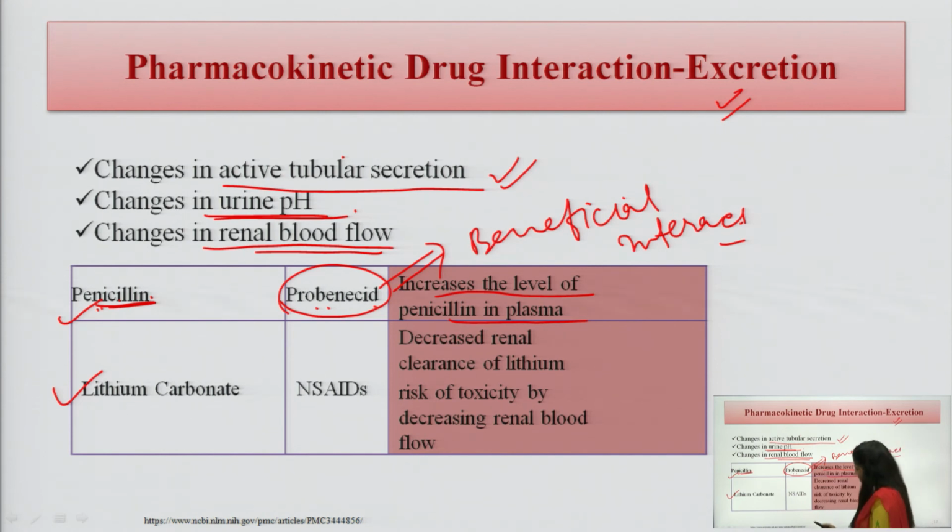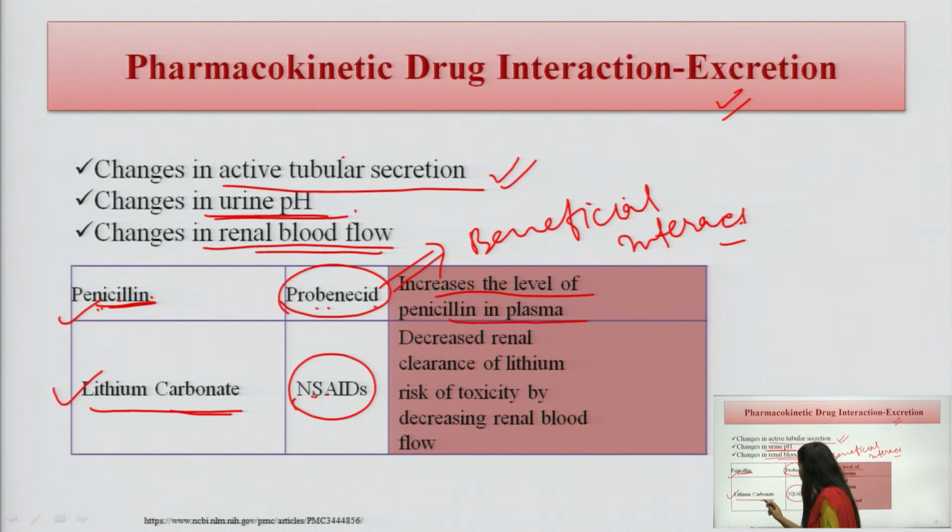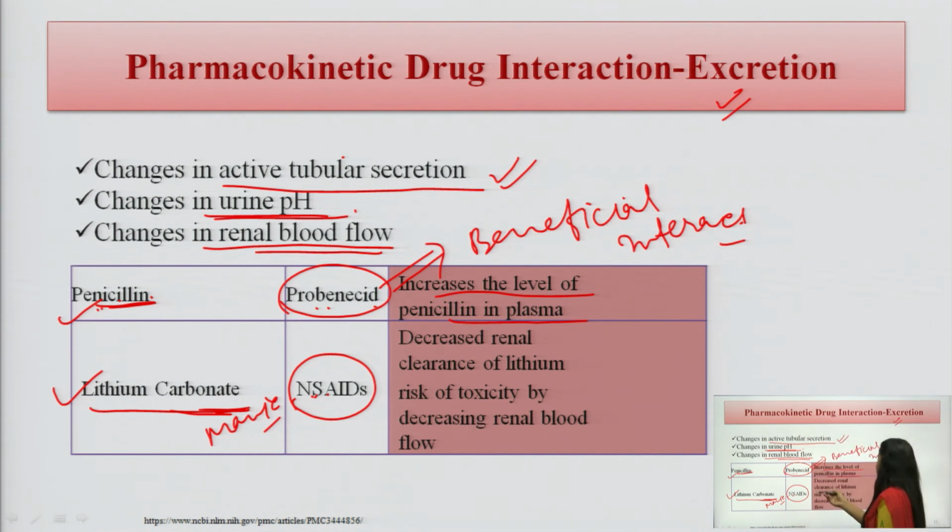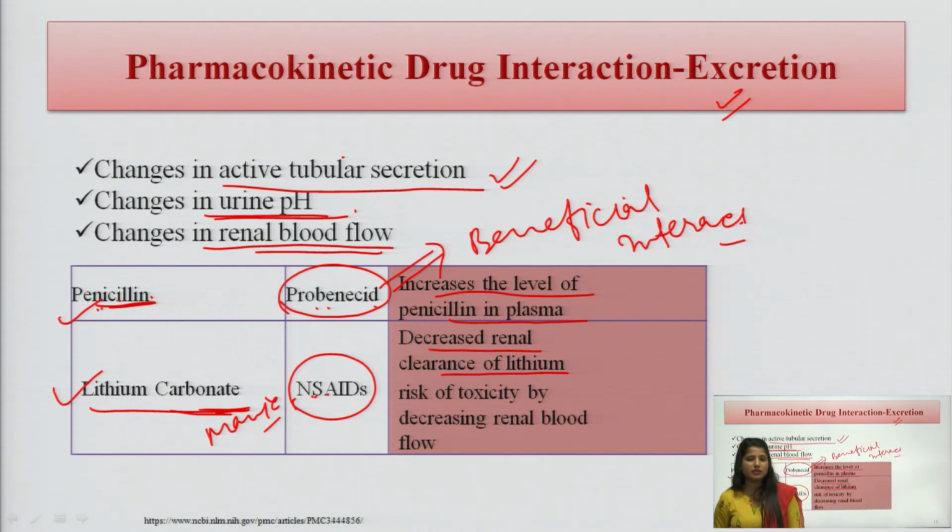In the second example, we can see NSAIDs, that is, non-steroidal anti-inflammatory drugs, are given with lithium carbonate, which is given for manic disorders. What happens? There is a decreased renal clearance of lithium, and if renal clearance is decreased, what happens?